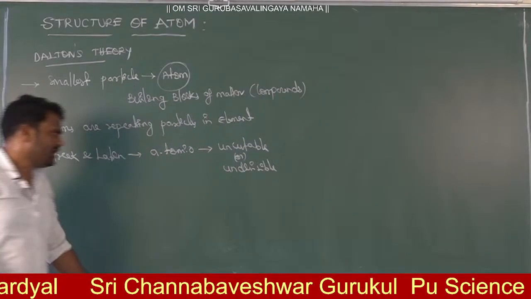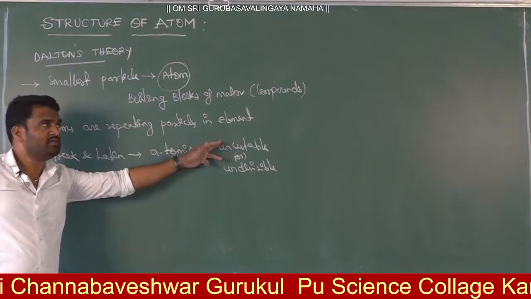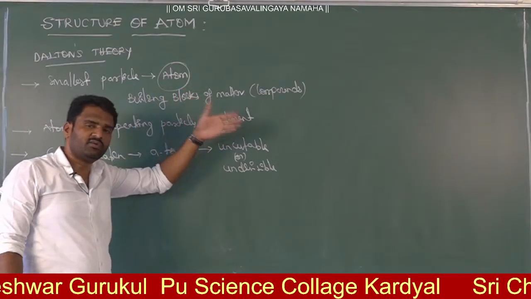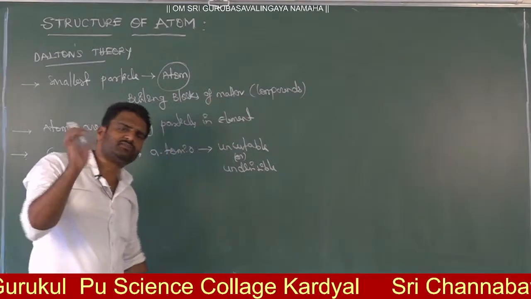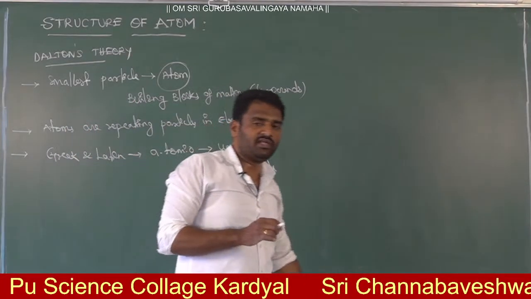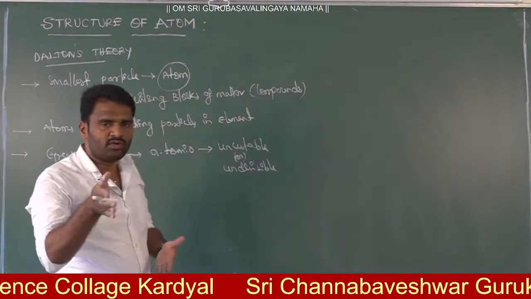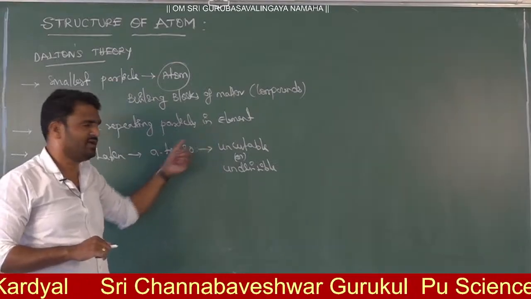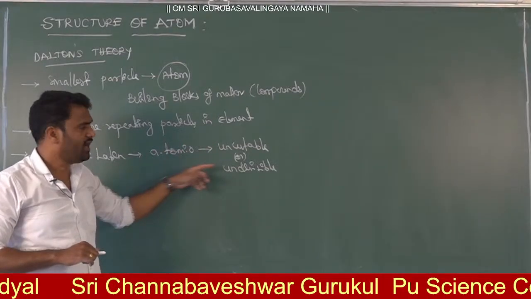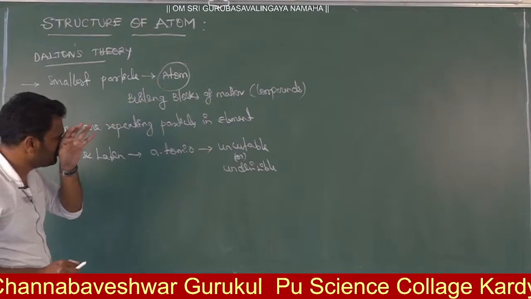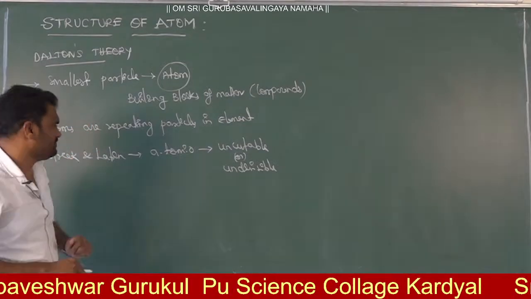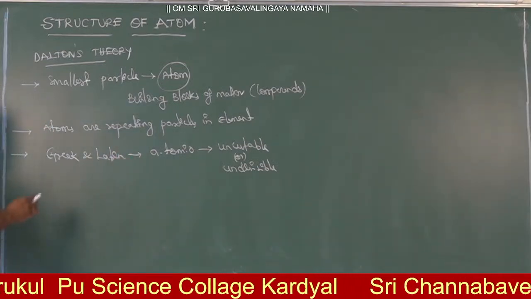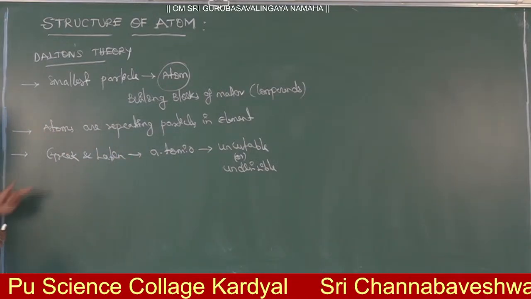Atomium means uncuttable, that you can't cut further. Whatever the element, if you take it and go on cutting, definitely you get one smallest particle. After getting the smallest particle, you can't cut any further. That smallest particle is said to be the atom. Indivisible means you can't do any further division of the smallest particle. Atom is a Greek and Latin word.